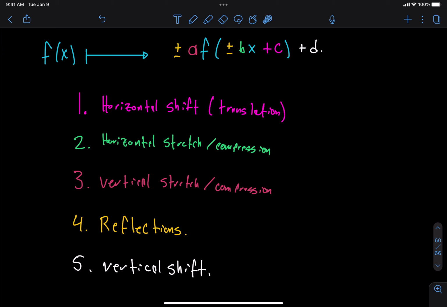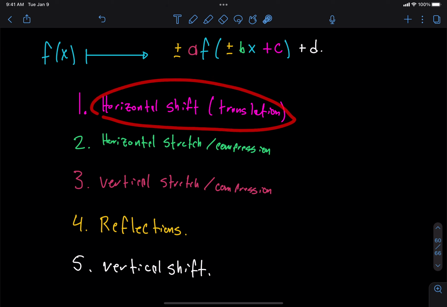Okay, and there's not really a good way of memorizing this order, at least not that I know of. Maybe you all can come up with a cool mnemonic device. But all I know is to memorize it, basically. So, okay, what do we do first?